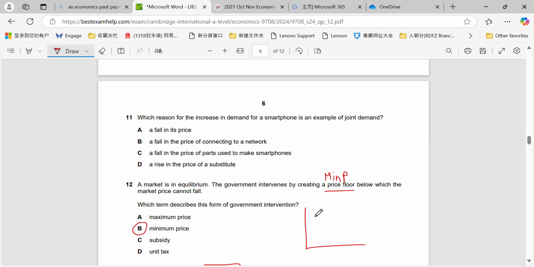Remember, minimum price has to be placed above the current market equilibrium for it to be effective. So minimum price would look something like this. Maximum price would be below, and we call that a price ceiling.